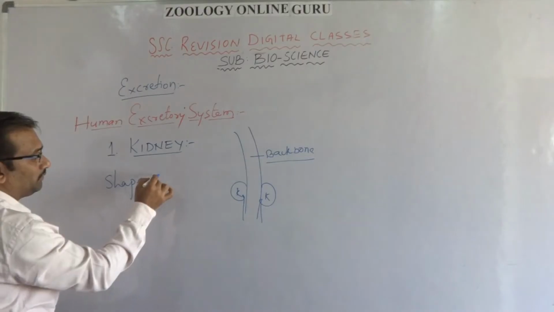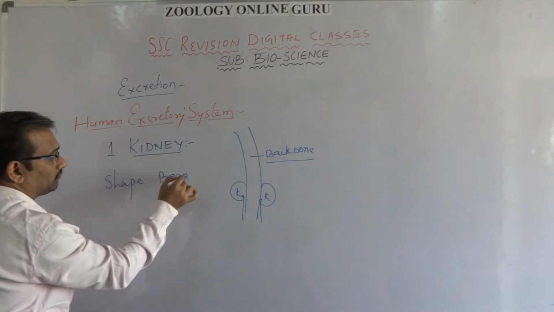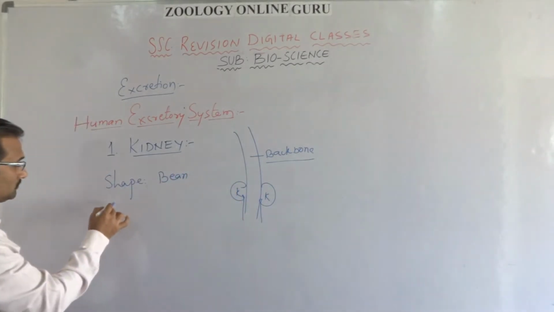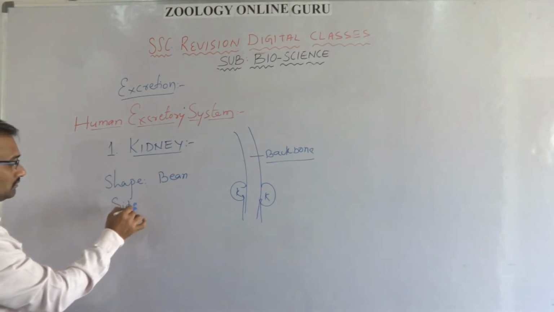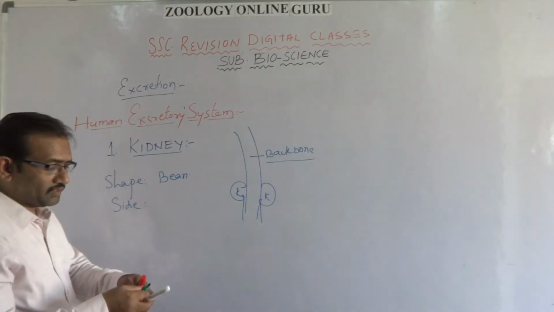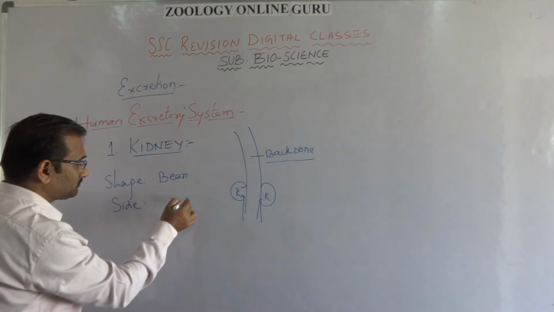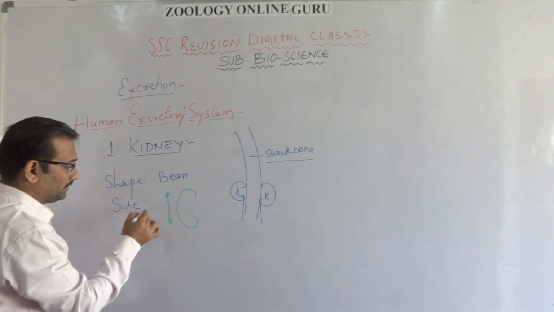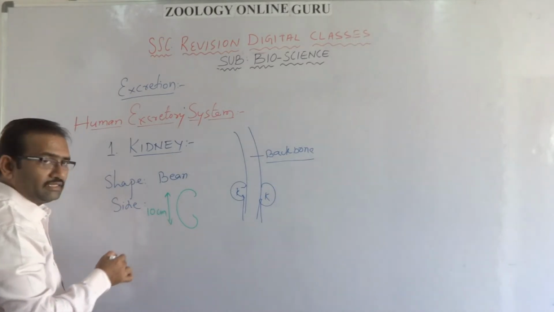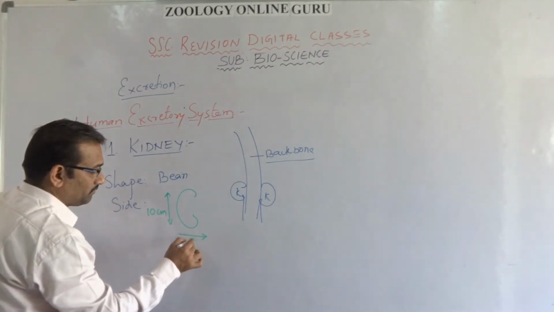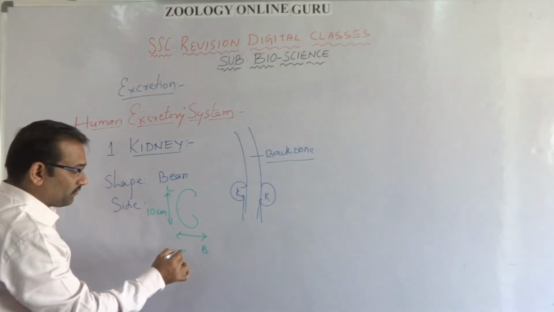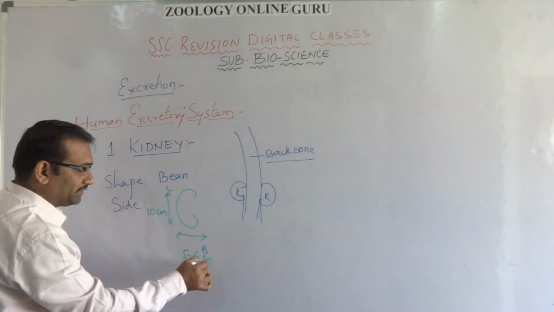Shape: kidneys are bean shaped. Size: in humans, the length is 10 centimeters. Breadth, this is the length, this is the breadth, 5 to 6 centimeters.